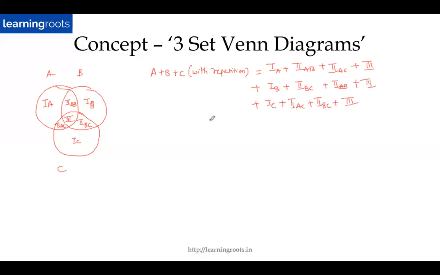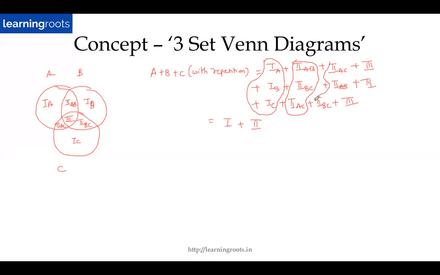Now what I'll do is I'll just rearrange this a little bit. So this is what I have. I will take these three common. What is this? 1A plus 1B plus 1C. I will call this 1, that means the sum of the elements which belong to only one set. So 1 will be nothing but 1A plus 1B plus 1C. Similarly, I will add this up. What is this? 2AB plus 2BC plus 2AC. Isn't this the sum of all the elements belonging to exactly two sets? So I will call this 2.